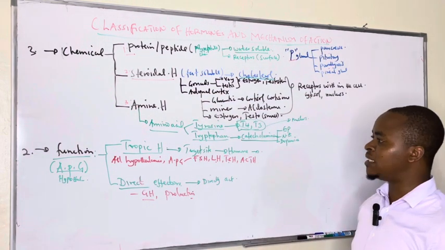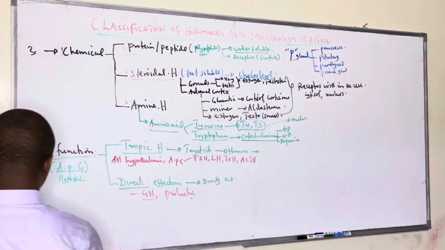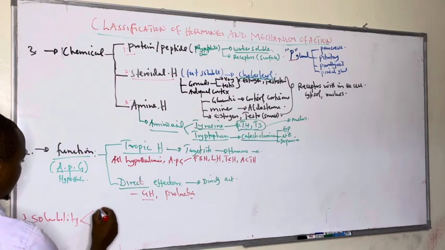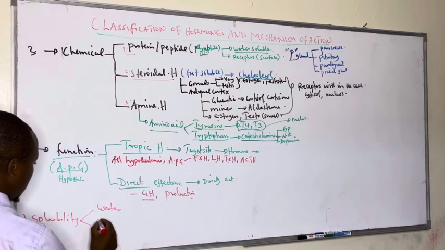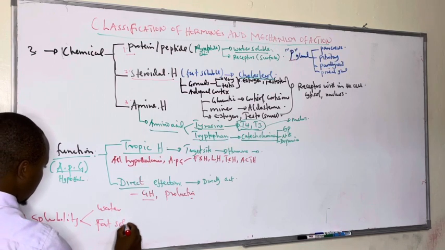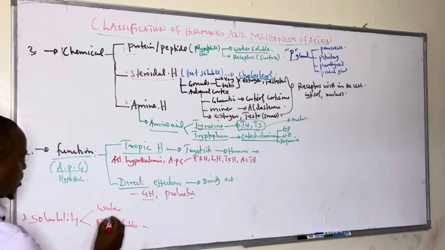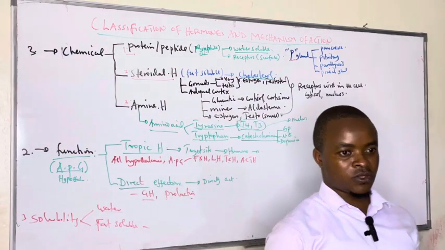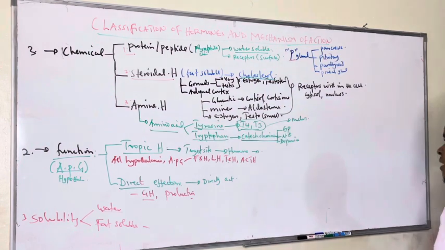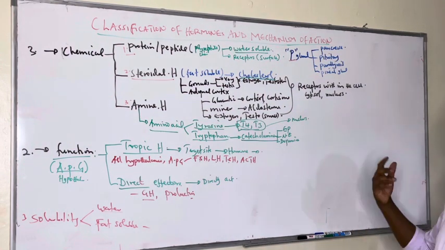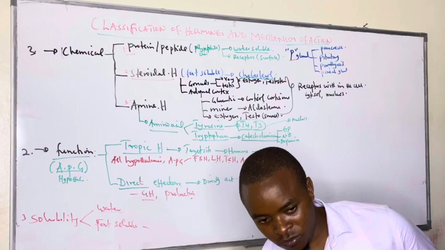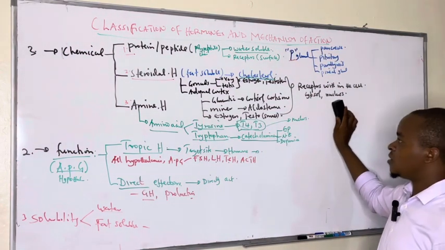And according to solubility, which is number 3, hormones can either be water soluble or fat soluble. We have seen steroidal hormones as fat soluble, and protein hormones as water soluble. So that is basically classification. Then I want to end by talking about the mechanism of action of these hormones.